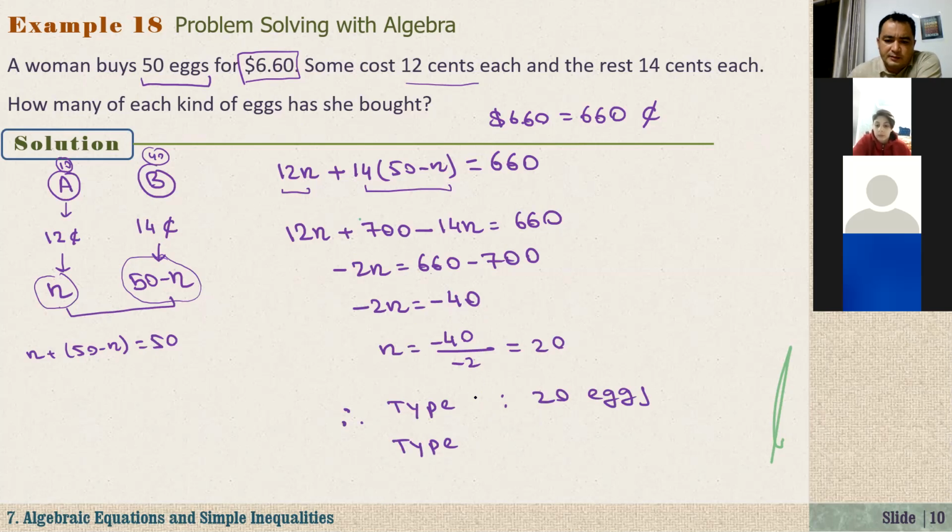And this one is type B. What is type B? It is 50 minus n. So if n is 20, 50 minus 20 is 30. 30 type B eggs. Actually, type A means 12 cent eggs, right? Type B means 14 cent eggs. Okay?